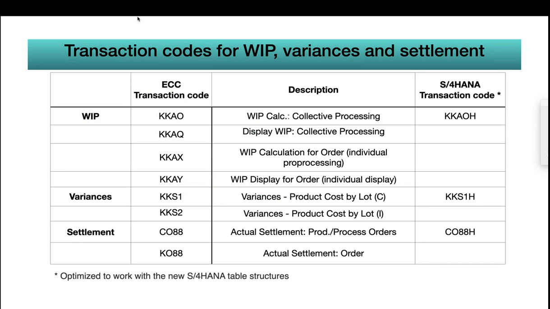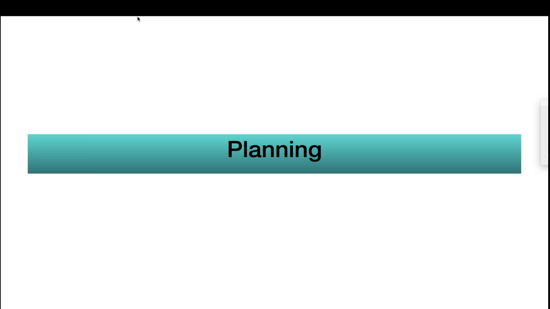So these are the transaction codes. Probably you might be aware of the transactions used for WIP variances settlement. Because S4HANA is optimized to work with S4HANA table structures, they introduced new transactions ending with H. Ending with H means it is HANA. I'm not going to discuss anything here because I just kept a table. So with this, we are done with most of the changes, and for planning we have very few.